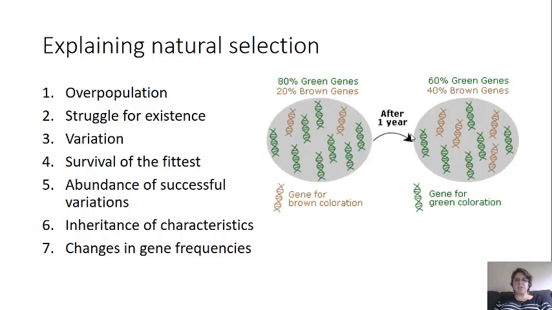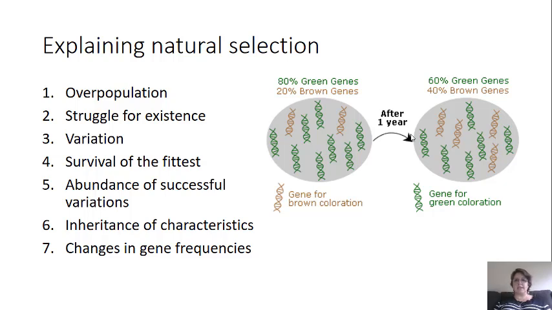And then the last one, changes in gene frequency. So the frequency of the characteristics that make individuals better adapted is going to increase within the population, and the frequency of the other characteristics is going to decrease. So over time, the species and the populations will change and become better adapted to the area.